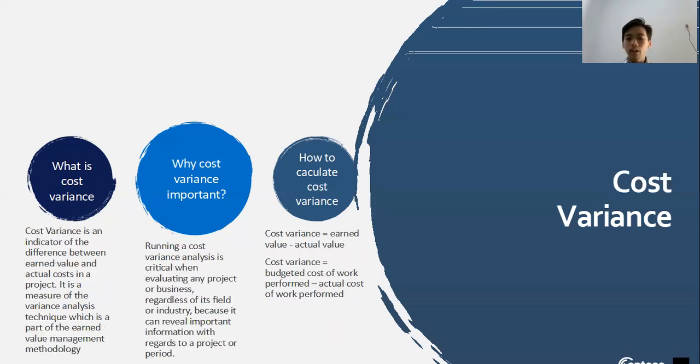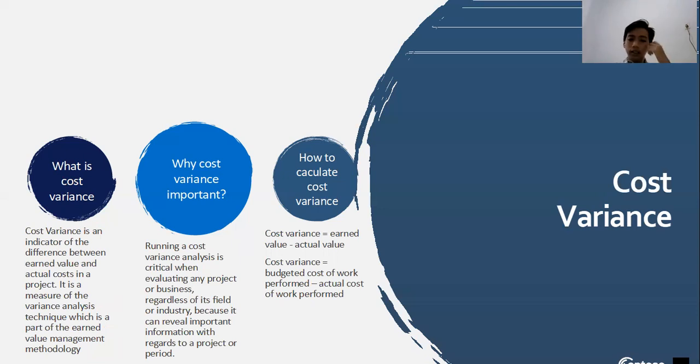And then there is cost variance. Cost variance is an indicator of the difference between earned value and actual cost in a project. It is a measure in the variance analysis technique, which is a part of the earned value management methodology. And why is the cost variance important?